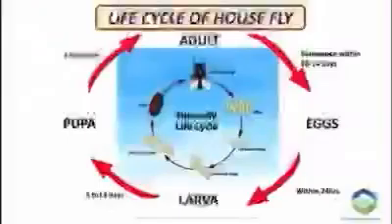A fly larvae has 3 stages of development, that is, first instar, second instar, and third instar. Next developmental stage is pupa, from which the fully grown fly emerges. The process from fertilized egg to a fully grown fly is completed within 7 to 10 days during warm and humid weather.